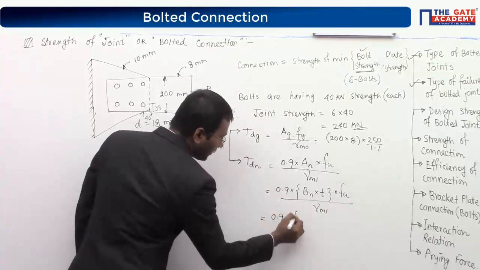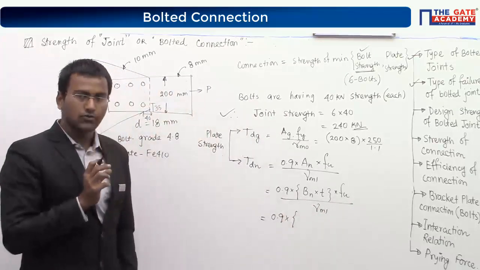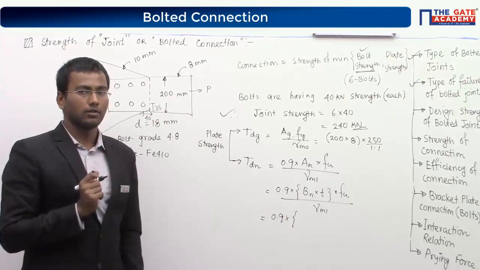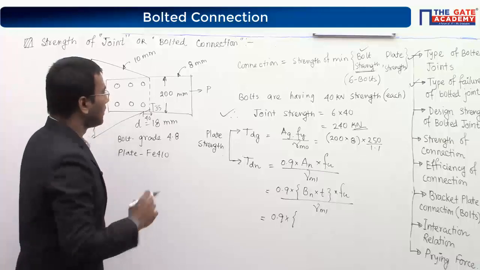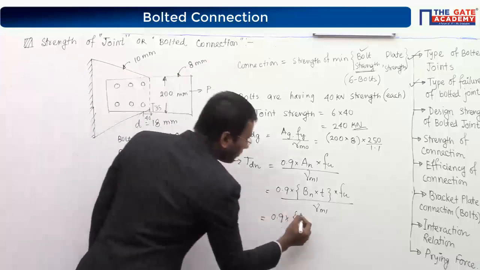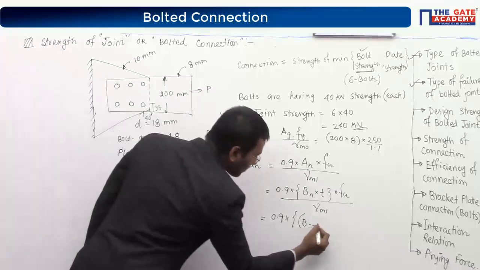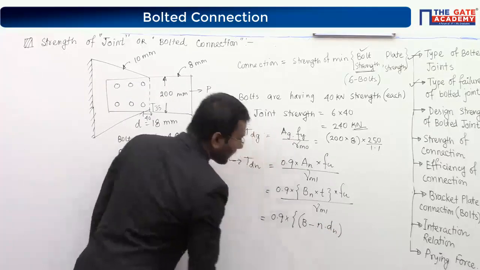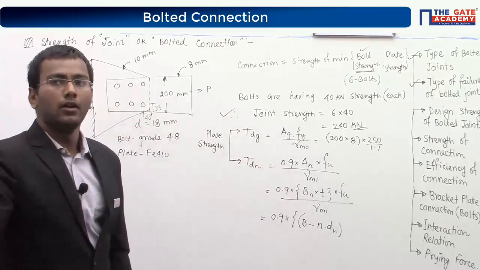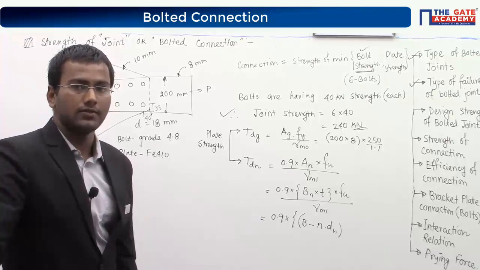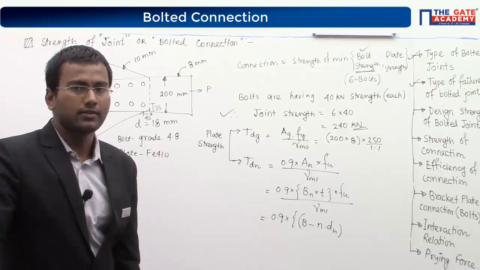Now what is this equal to? 0.9 into Bn. What does Bn suggest? Bn is actually the net effective width. Net effective width means, this is a simple chain bolting, so I can say total width B minus N into DH. Why? Because in steel structure construction, whenever we make the holes, we take some clearance.